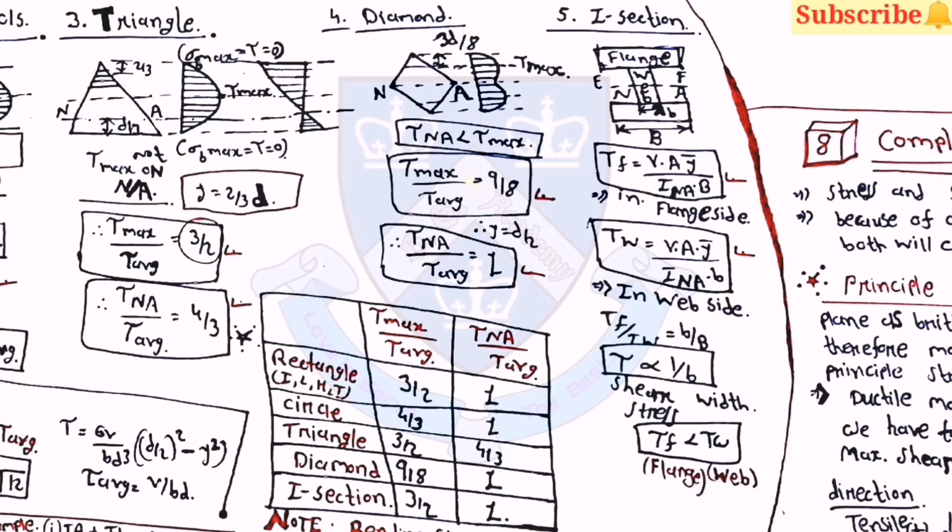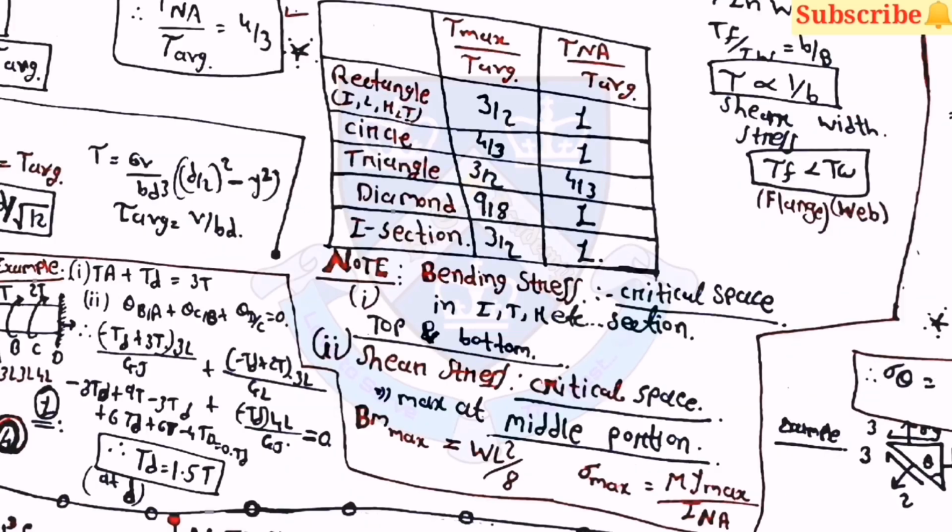In general, you can note down this table also because it is very useful. For the rectangular cross section, the ratios of tau max and tau average, as well as tau NA upon tau average, are 3 by 2 and 1. Then for circle, 4 by 3 and 1. For triangle, 3 by 2 and 4 by 3. For diamond, 9 by 8 and 1. For I section, it is 3 by 2 and 1. Based on this ratio, you can solve questions in the examination, because sometimes they will give the value of tau max or tau average, and you have to find the value of tau NA or tau average.